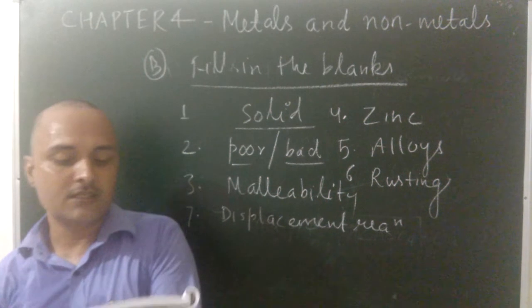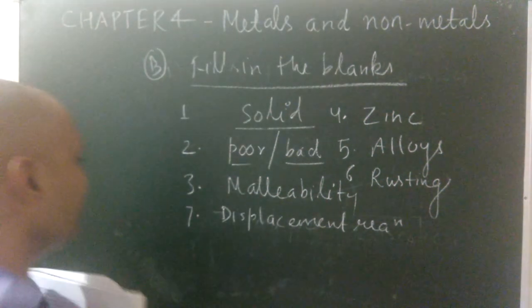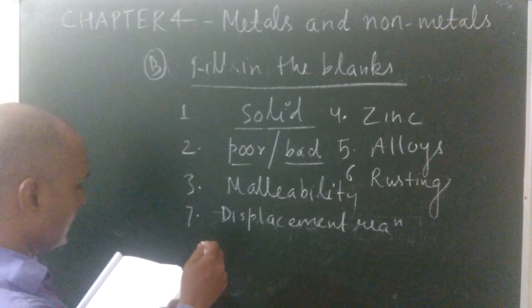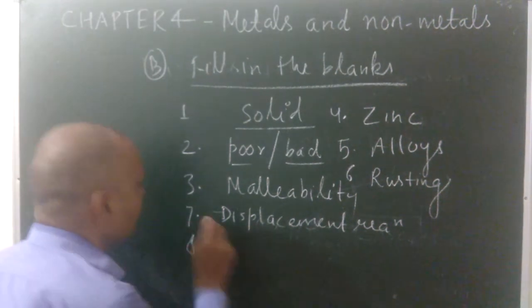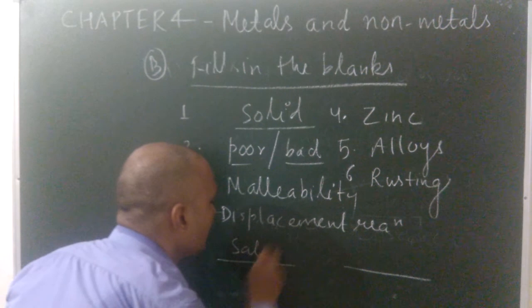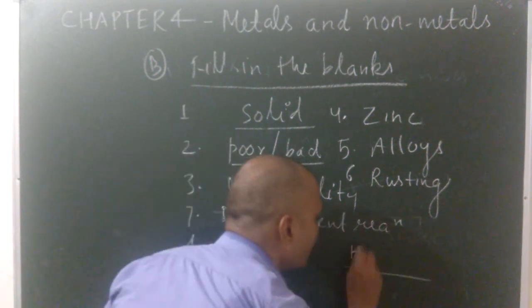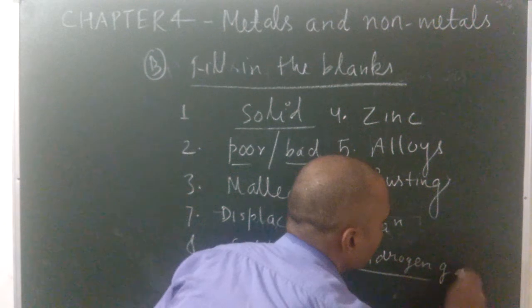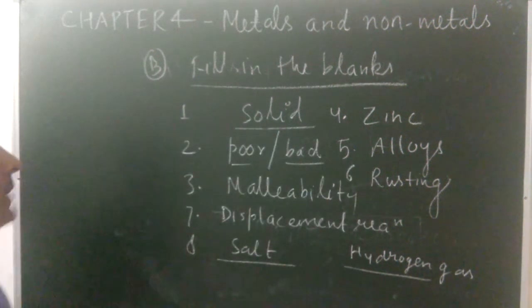Metals react with an acid to produce salt. When metals react with acid, they always form salt and release hydrogen gas. So there are two blanks. First will be salt and second will be hydrogen gas.